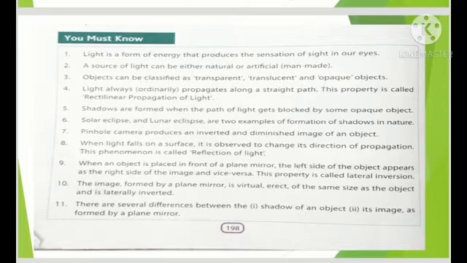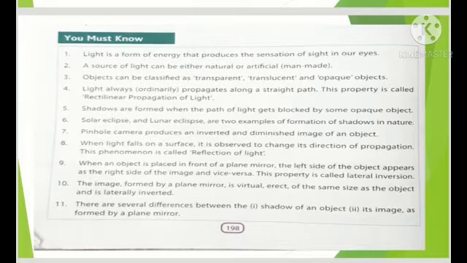Fourth one, light always propagates in a straight line. This property is called rectilinear propagation of light. Number 5, shadows are formed when the path of light gets blocked by some opaque objects. Number 6, solar eclipse and lunar eclipse are two examples of formation of shadows in nature. Number 7, pinhole camera produces an inverted, means ulti, and diminished, matlab choti, image of an object.